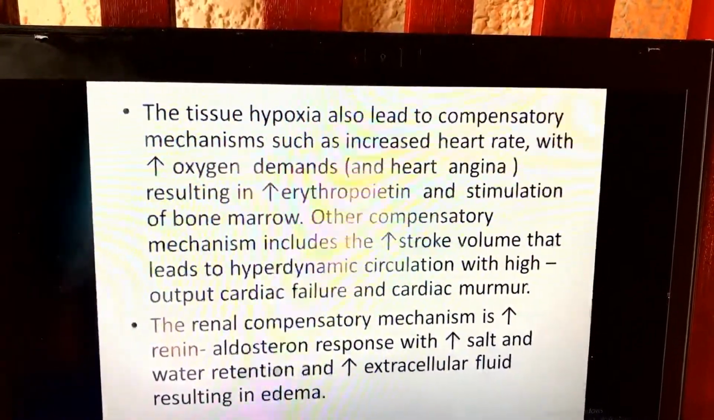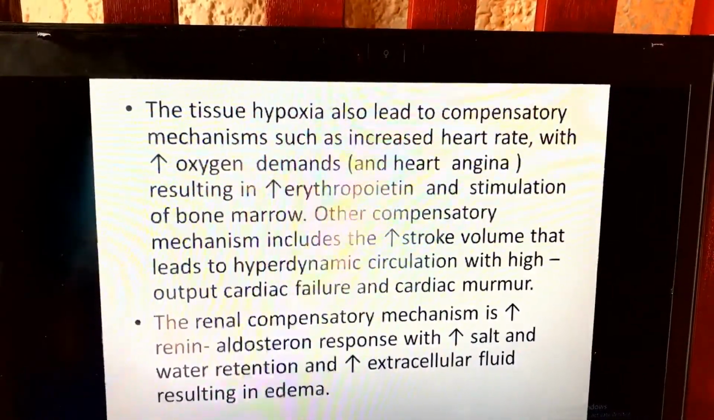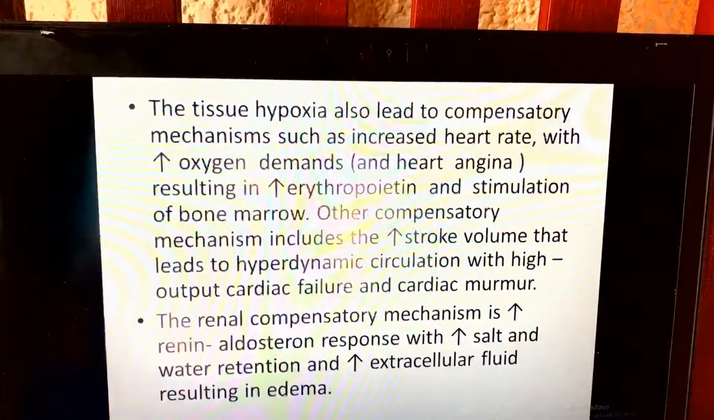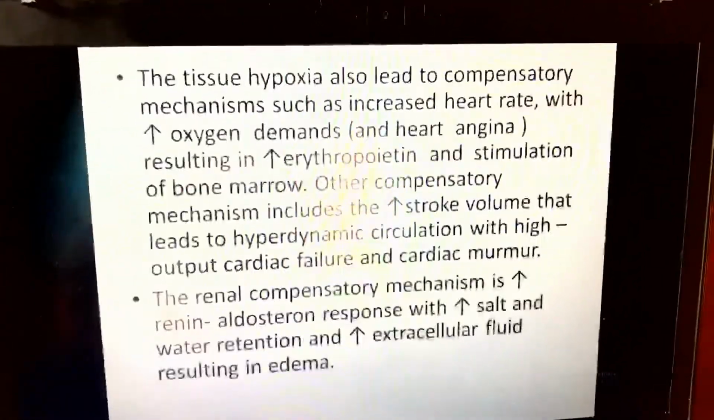This is the process by which edema related to anemia can result. It results from the compensatory mechanism, of course.